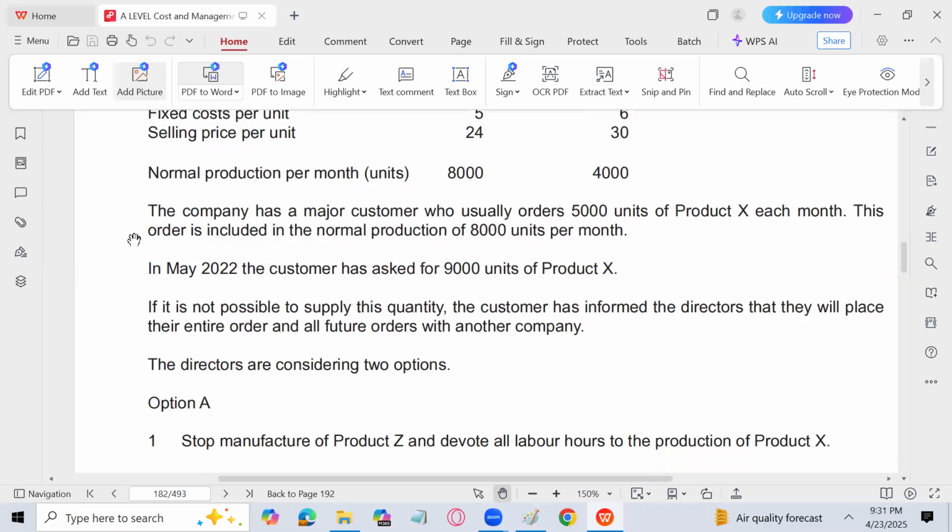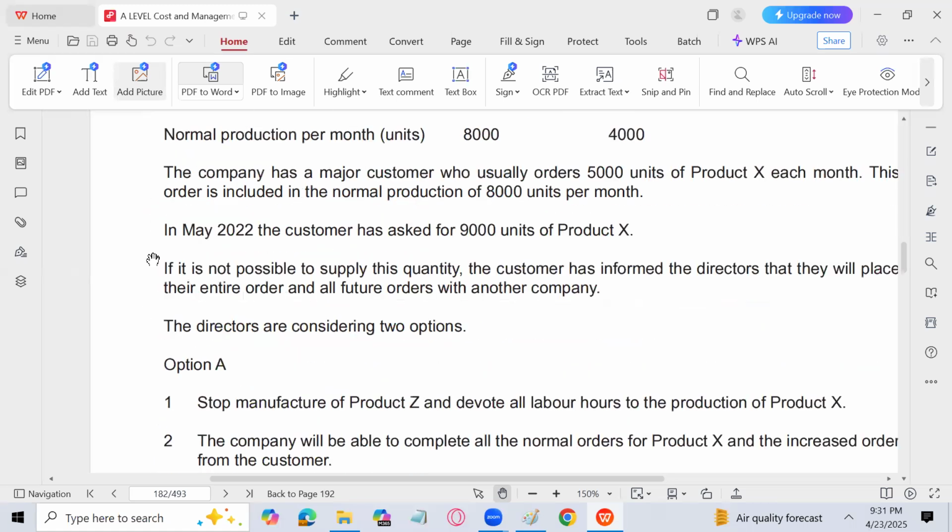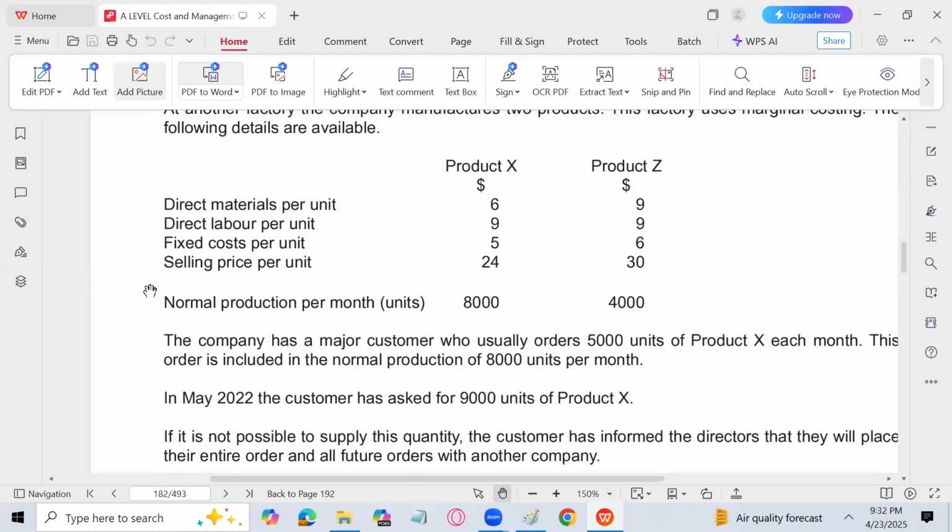Let's see if there is any other change. Stop manufacturing Z, that's it. The company will be able to complete all the normal production orders and the increased order from the customer, and the workforce, and there is an increase in fixed cost. So now there is something very new for you.